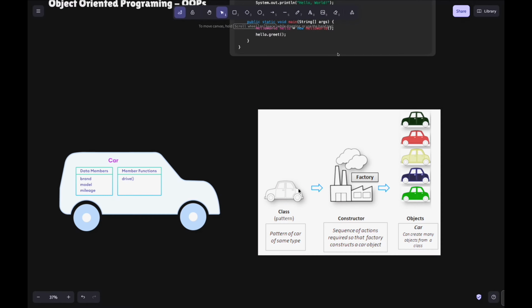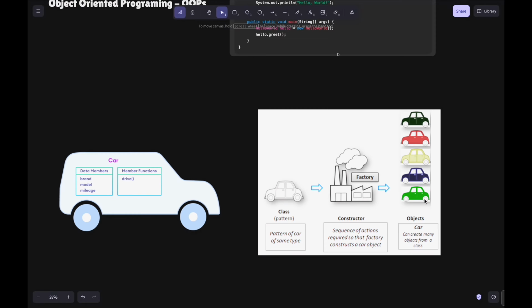Here it is more like having a class, which is a blueprint. Then it goes into a factory, which we call a constructor, and we keep replicating that blueprint and producing cars. On one single blueprint that the company has designed, they are now printing cars. So the functionality, the size, the tire, everything will be the same for each car.